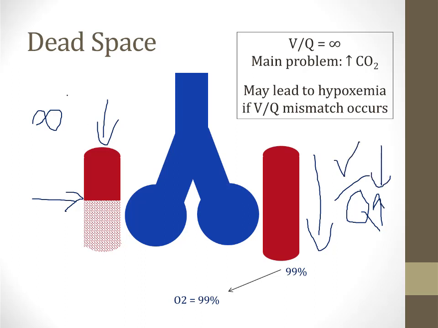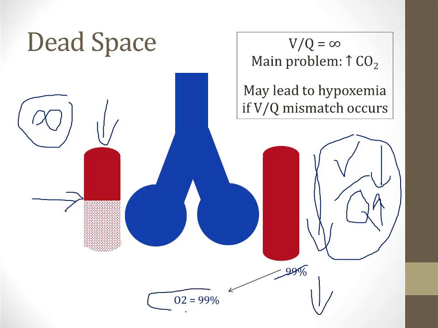You now have some alveoli with a VQ ratio that's high, like infinity, and other alveoli where the VQ ratio is reduced, like on the right side of the screen. And when the VQ ratio becomes reduced, you now have a situation similar to what we talked about for shunt, where blood cannot be fully oxygenated. So therefore, instead of 99% coming out of this healthy alveolus, you would now have something less than 99%, and this will lead to hypoxemia. So dead space can lead to hypoxemia if there is enough blood flow diverted to the healthy capillaries such that VQ mismatch occurs.